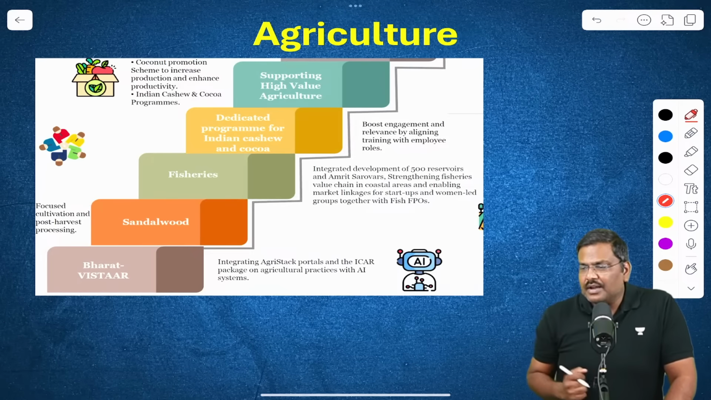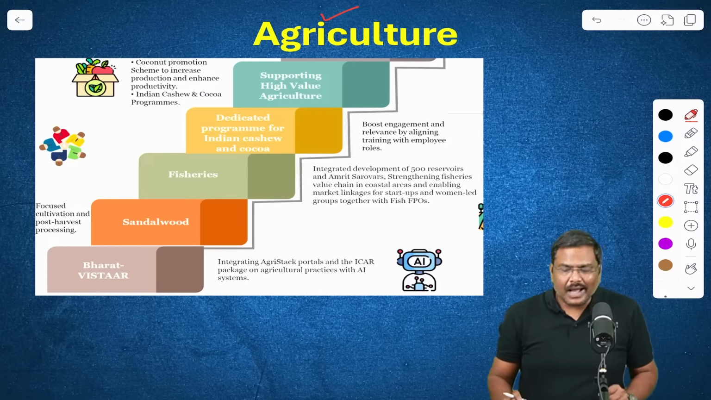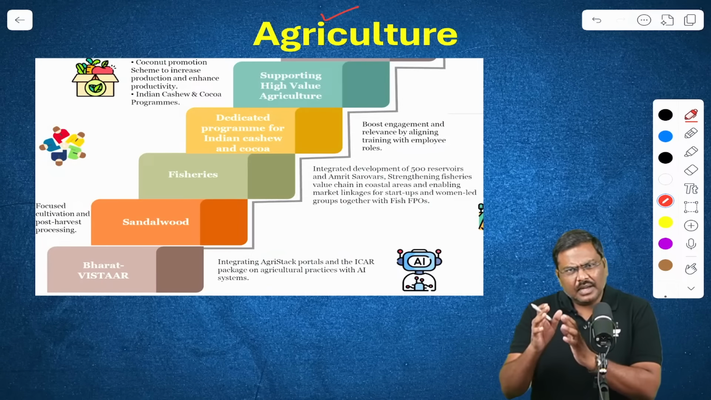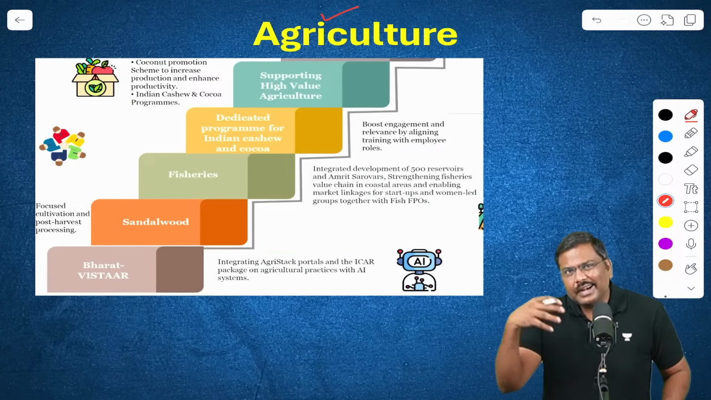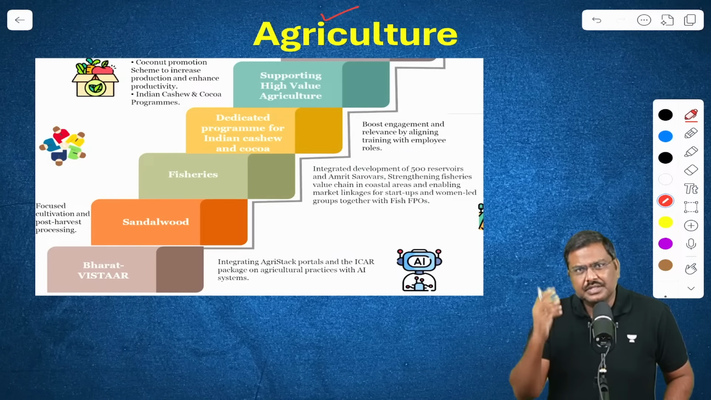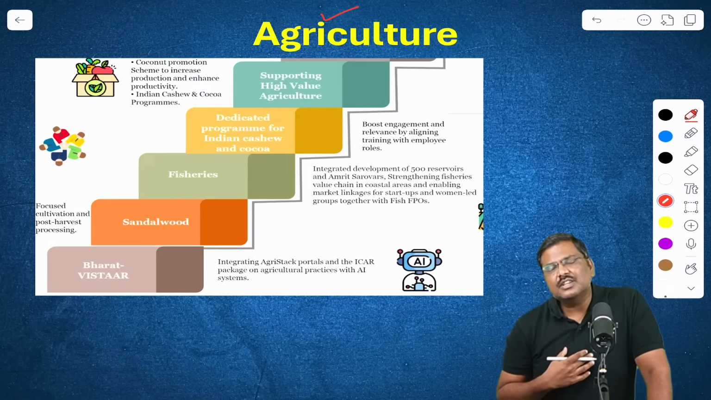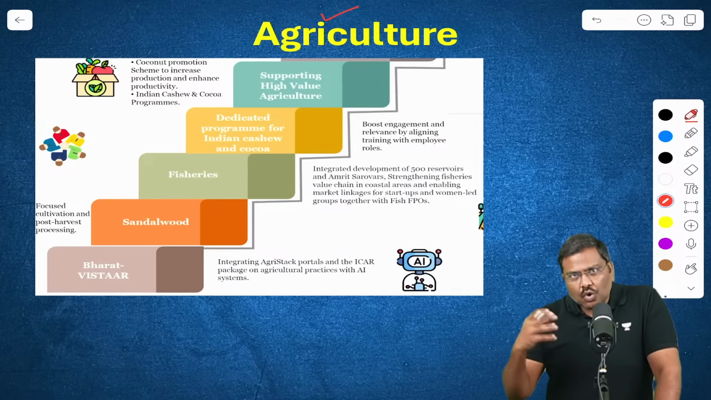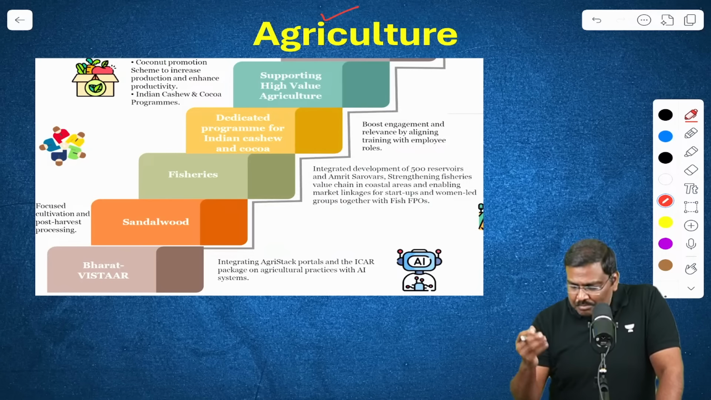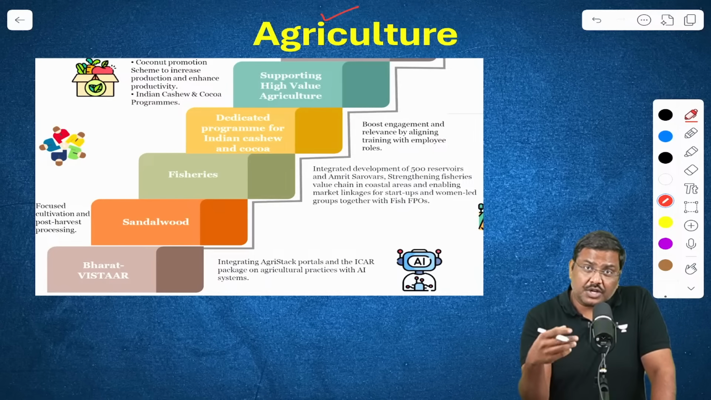So we have taken care of the financial market. Let's look at agriculture. What are the important announcements in agriculture? Let's go one by one. The Government of India wants to promote production and export of high value agriculture products. Sir, what do you mean by high value agriculture products? The sandalwood, cashew, cocoa, or many other commodities like this. So the Government of India wants to basically promote production and supply of high value products.